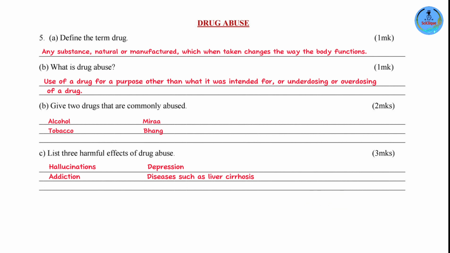Now, another is addiction. In our body, when you take a drug, it stimulates the release of a hormone called dopamine. Dopamine is associated with pleasure and reward. Whenever you do something that makes you feel good, you want to do it again and again, repeat the experience. So if you take a drug and it makes you feel good, your brain wants to have the experience again so that dopamine can be released.